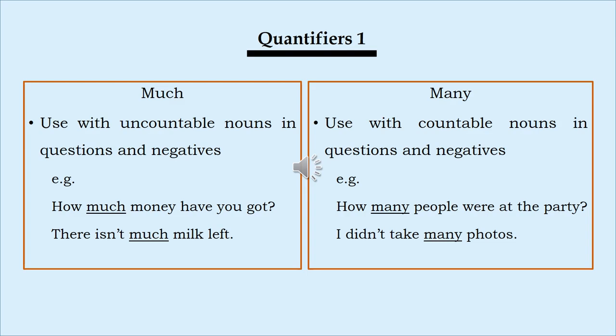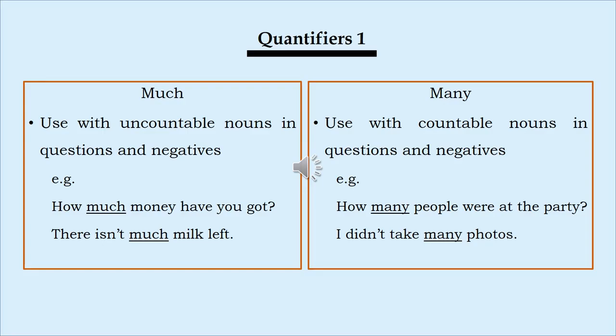And many is used with countable nouns in questions and negative. For example here, how many people were at the party? And I didn't take many photos. So you can see here in the much example which one is the uncountable noun.